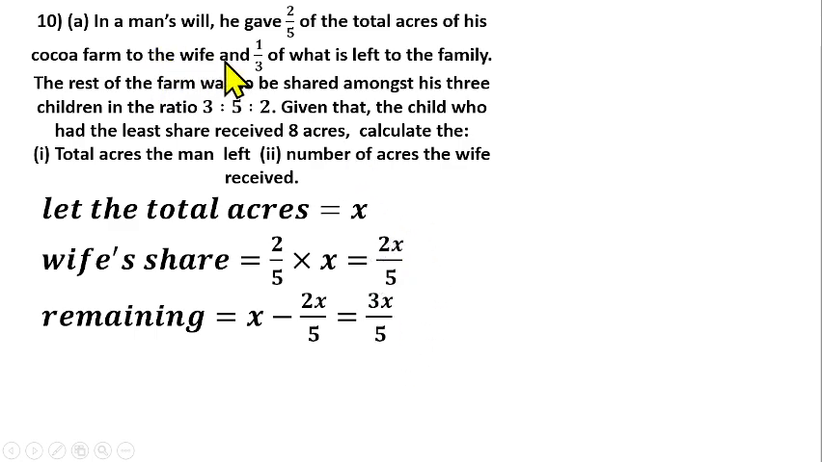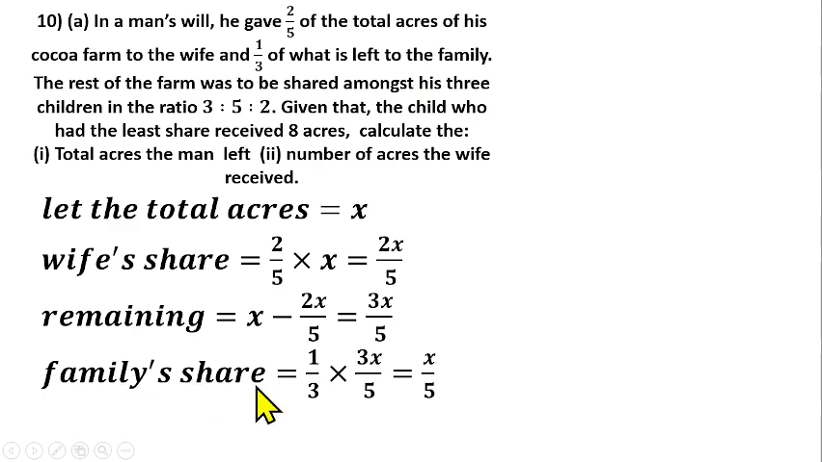Now the question goes further, that 1/3 of what is left. So what is left is 3s/5. The family took 1/3 of what is left. So how do we know what the family took? The family share will be 1/3 times what is left, which is 3s/5.